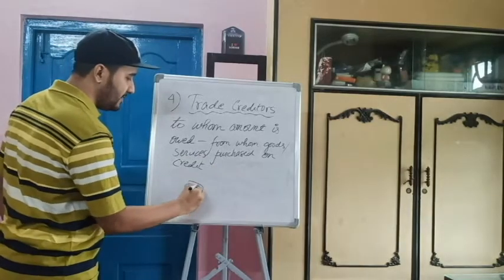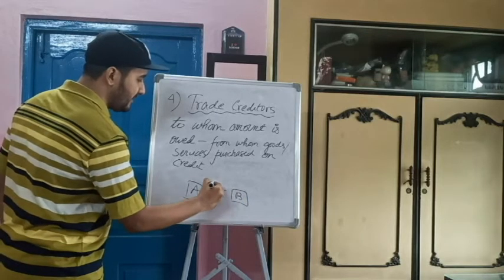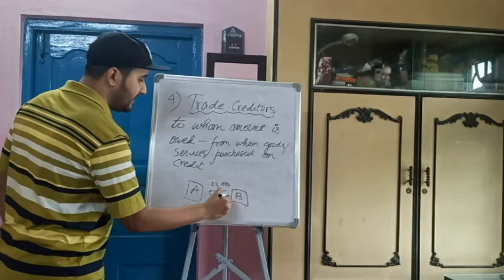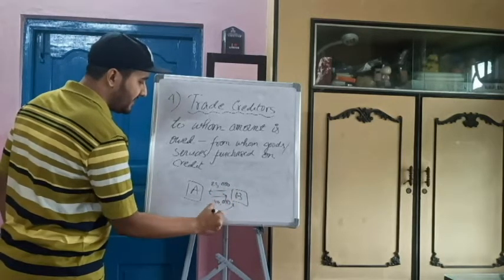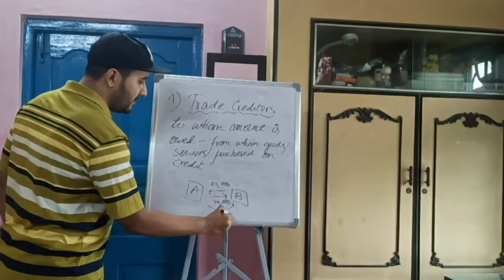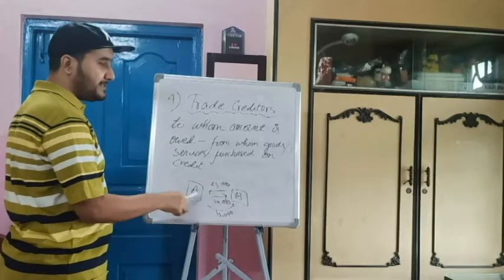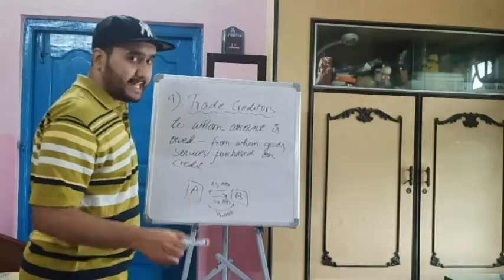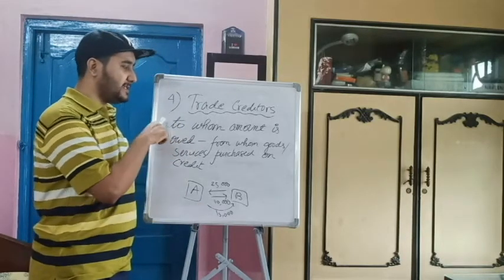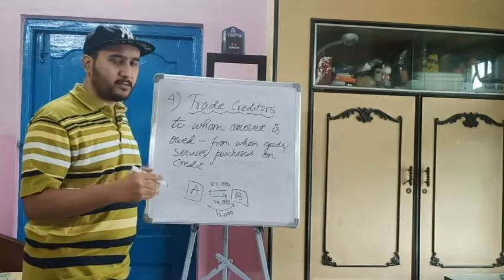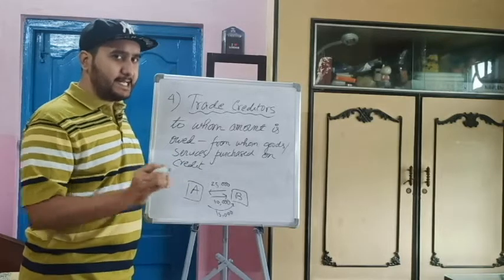Suppose A and B, you are A and this is organization B. You are taking materials from B worth 25,000, but you are paying just 10,000. So you owe B 15,000. So he is your trade creditor. He is here giving you credit. Hence he is your creditor, or trade creditor, to whom you owe 15,000. That means the business owes money to that organization or person. That person or organization is known as trade creditors.